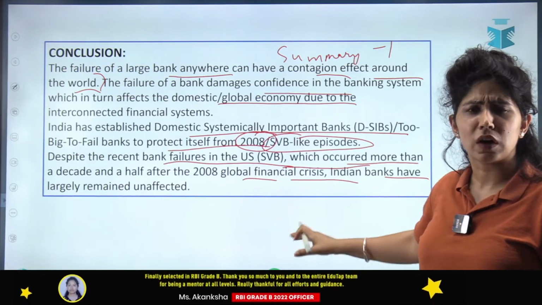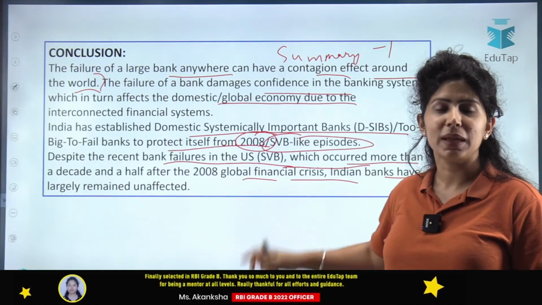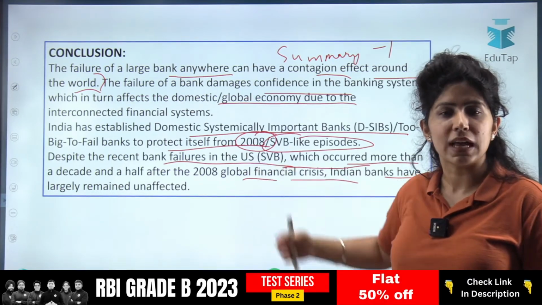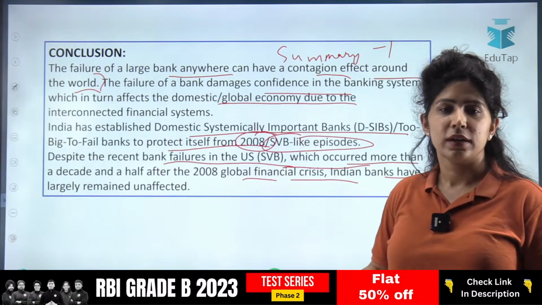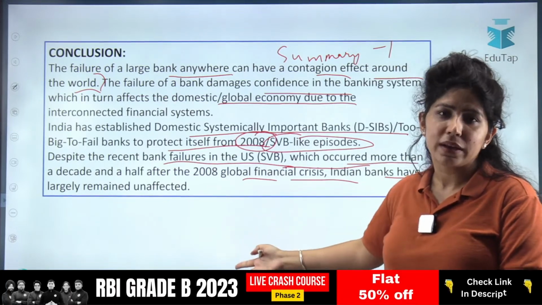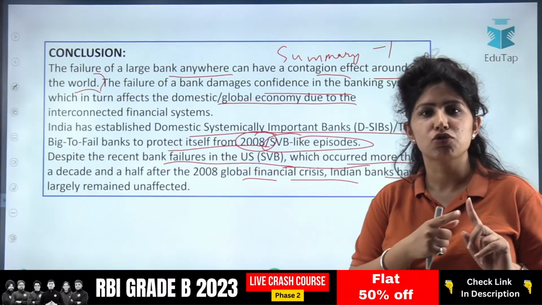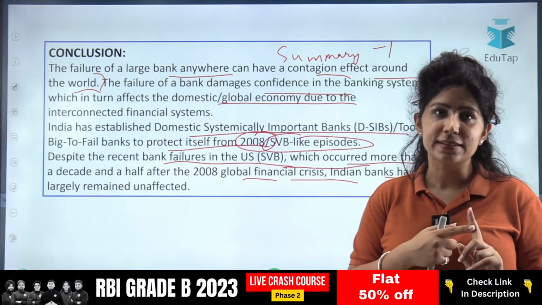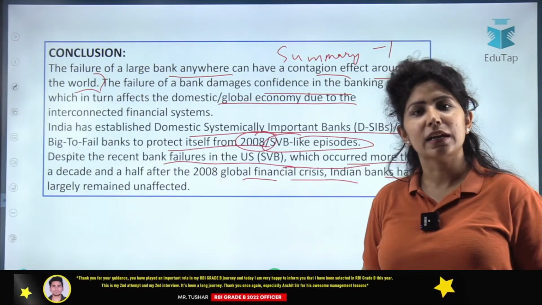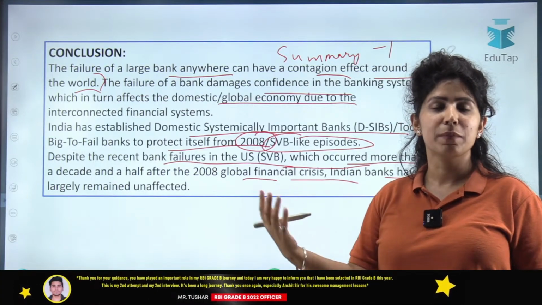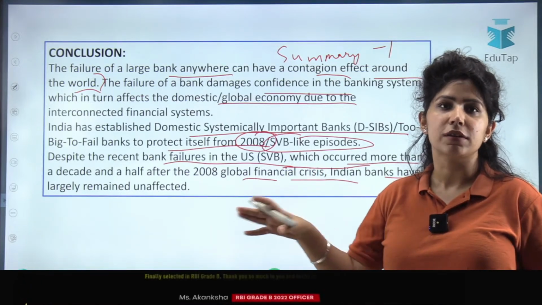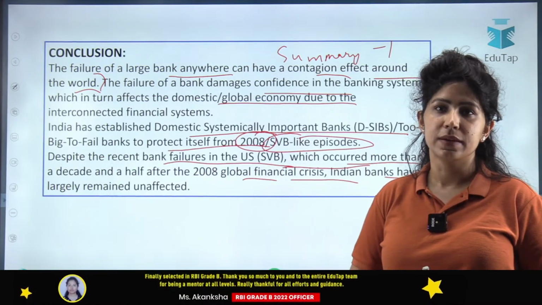When you have to talk about such things, talk them in a way that they appear to the examiner. So last line or your last paragraph is the best way. If we have to appreciate DSIBs, we could as well have done it in the body paragraph also. But we have history to write there. We have technical details to write there. We have other systems to write there. So we wrote it in the conclusion that because of this classification, we have been insulated from this SVB crisis.